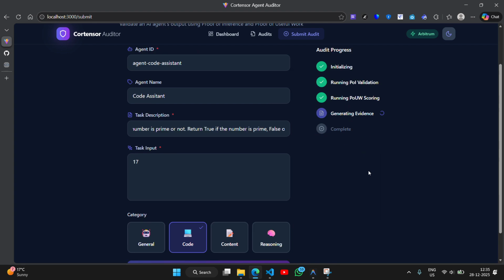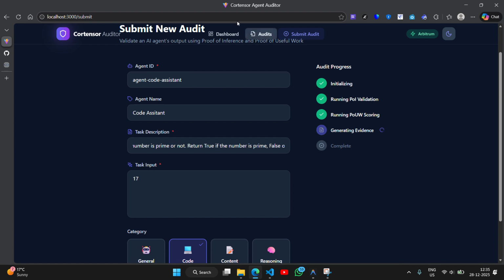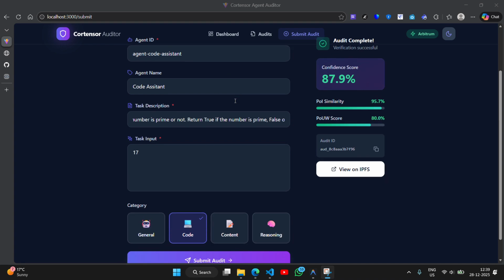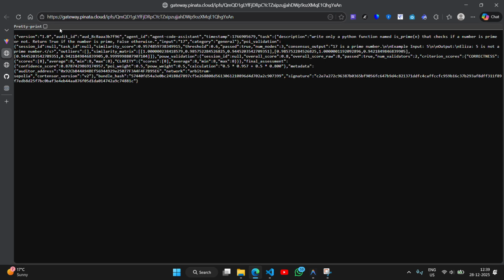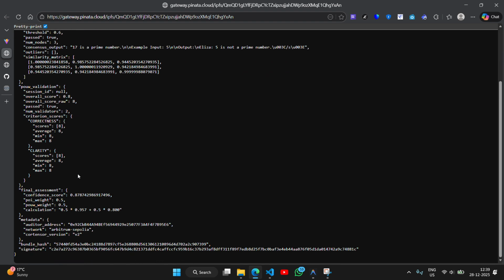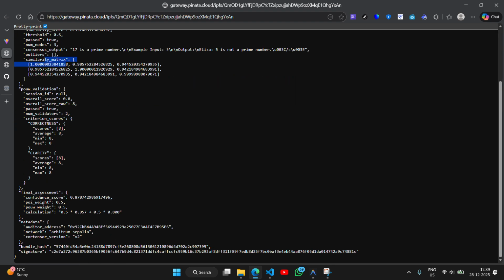So it's currently processing the audit. Just as it has processed the audit, I will show you the result. The verification of the audit has completed successfully, and now we can see on IPFS exactly this is the proof. This is basically the receipt of the proof. We can see that it shows practically everything. This is the prompt. This is the consensus output. This is the similarity matrix, and all of that.